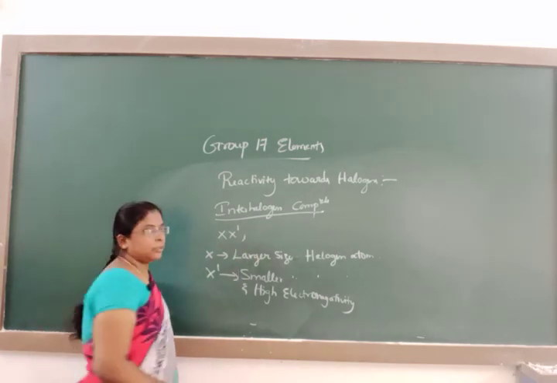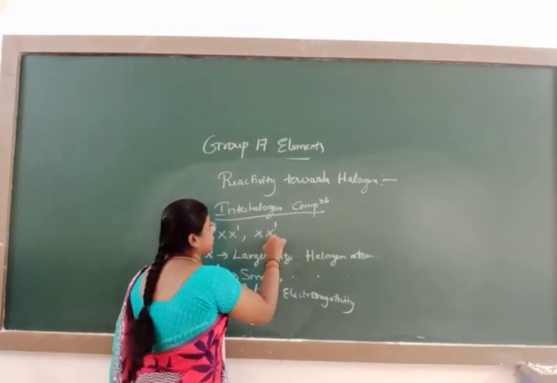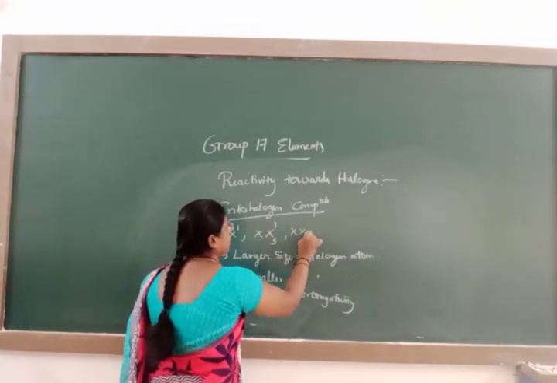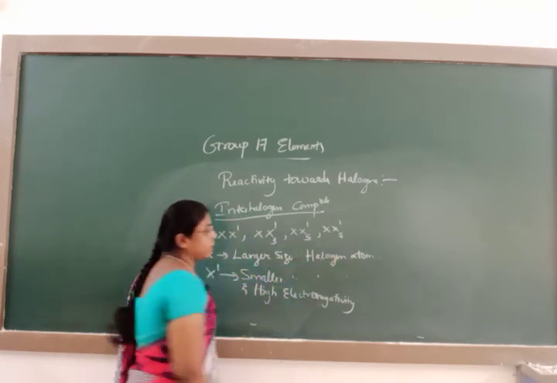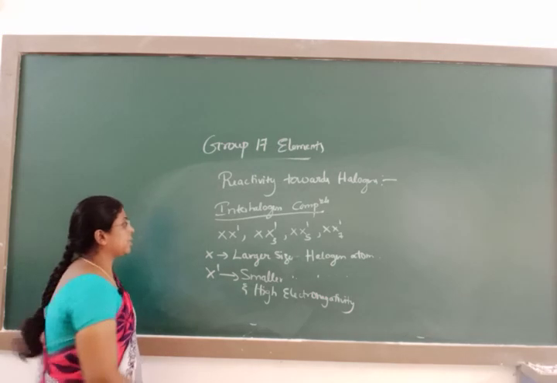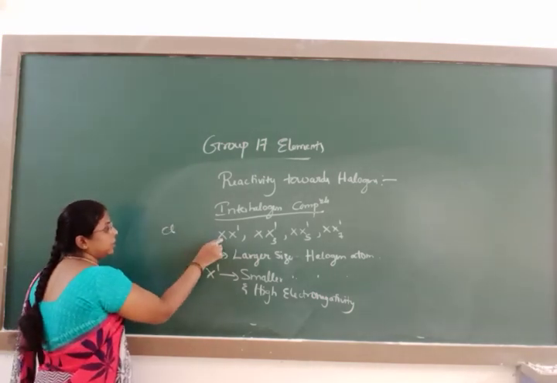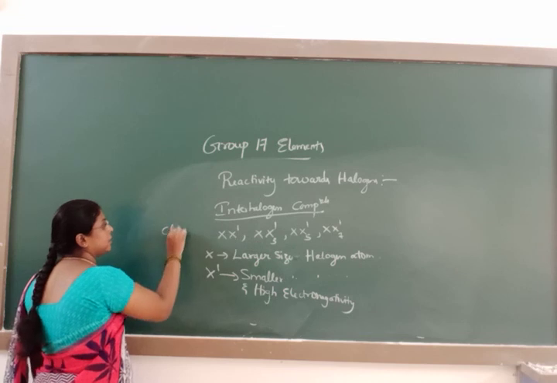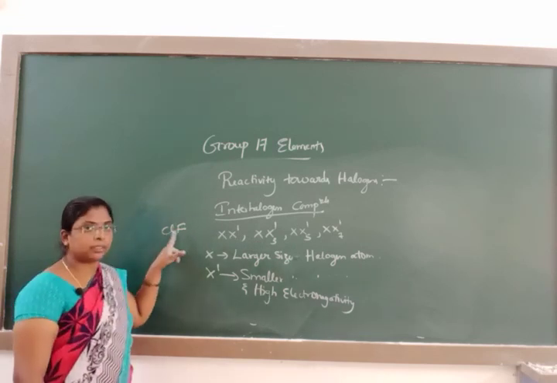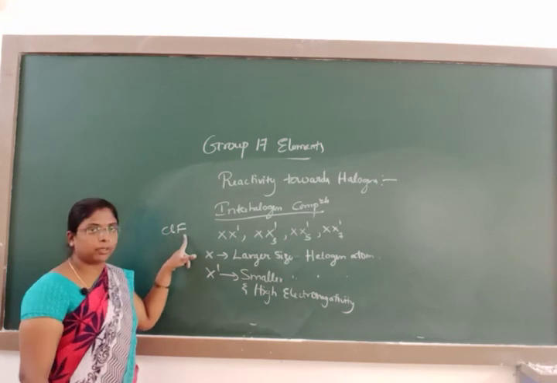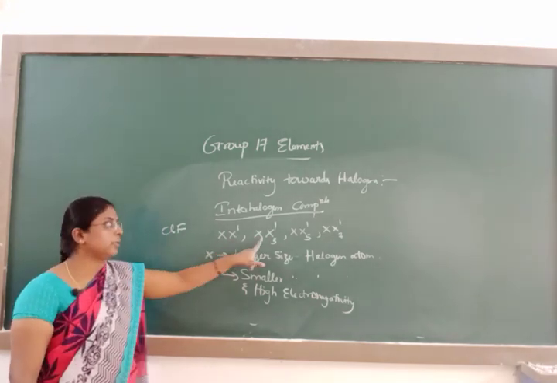Some of the interhalogen compounds are XX', XX'3, XX'5 and XX'7. Examples: XX', where X is Cl and X' is F, ClF. Cl is larger than fluorine and less electronegative; fluorine has small size and high electronegativity.